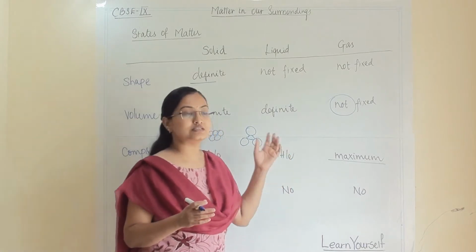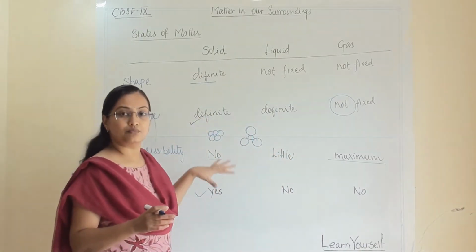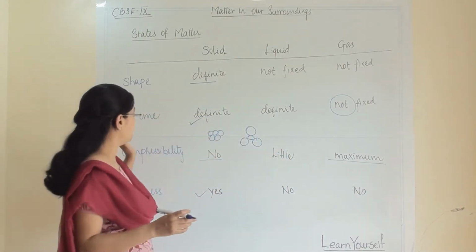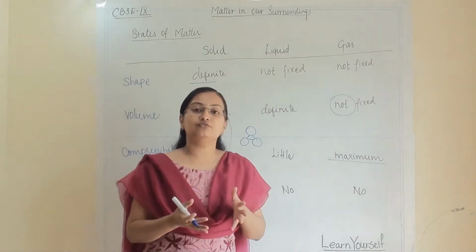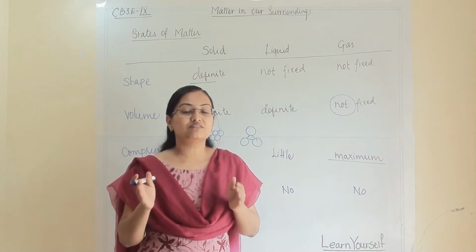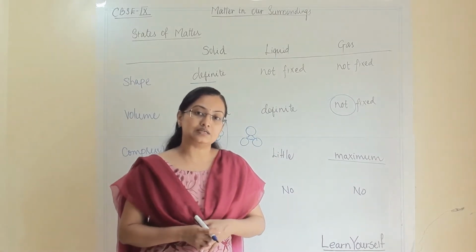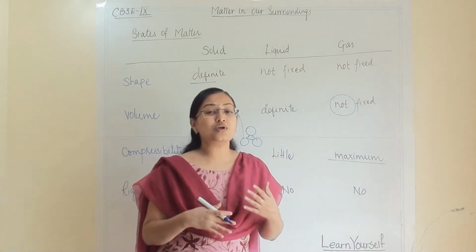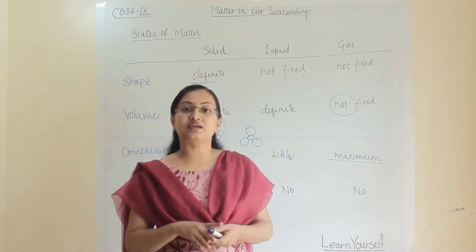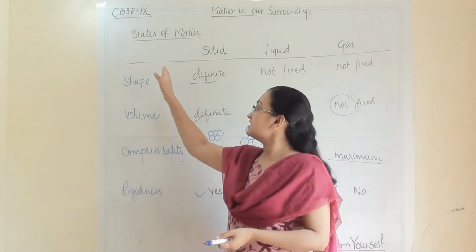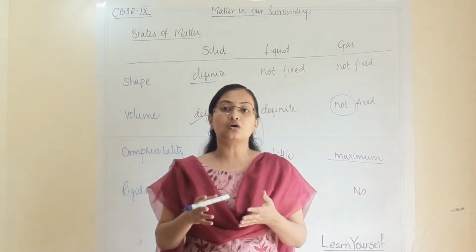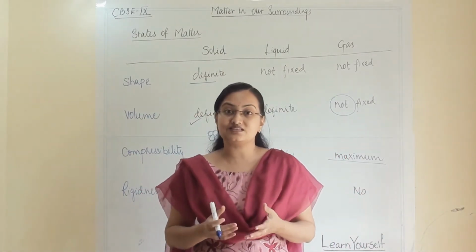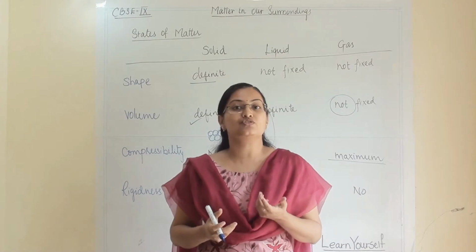So all these specific characteristics based on the shape, volume, compressibility and rigidness will be helpful for us in giving the answers for the reason. Now going towards our next topic, in which we are discussing solid, liquid and gas separately. We will talk about some exceptional cases like rubber band, sponge and all.